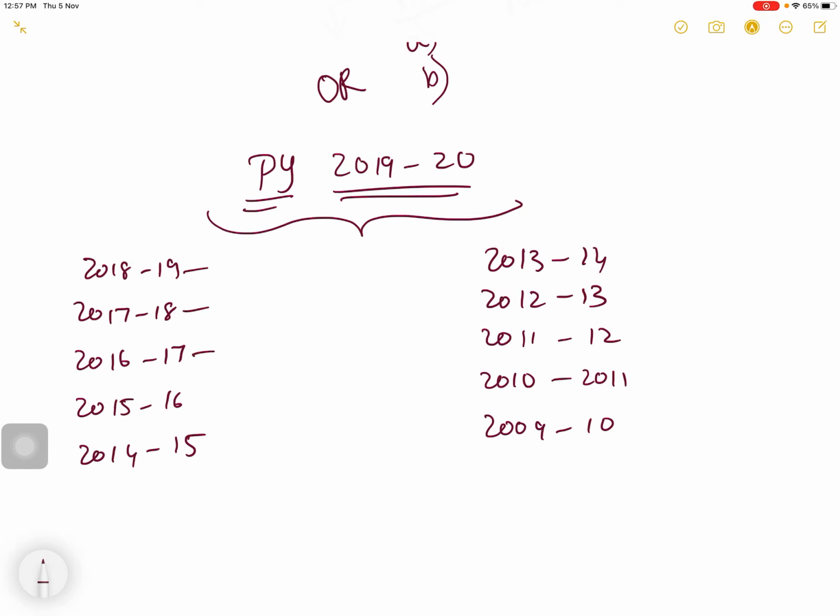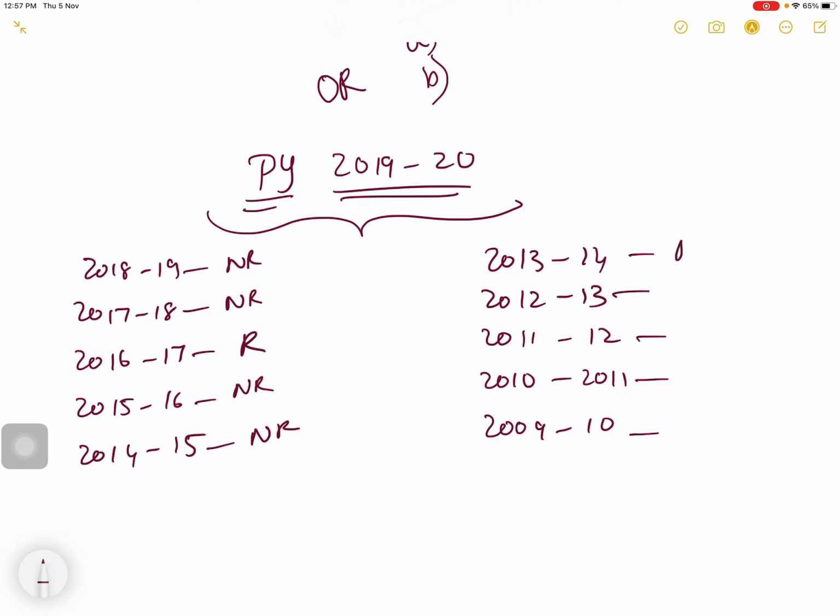Out of these 10 years, you have to check the residential status of all the 10 years. During the 10 years, he should be resident for at least a minimum of 2 years. Okay, I'll take any random year. Suppose in 2016-17 he is resident and in all the remaining years he is non-resident.